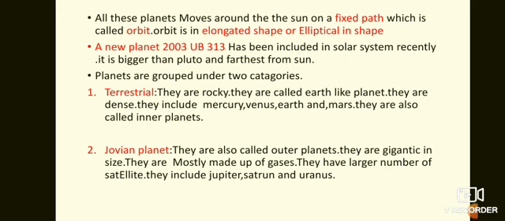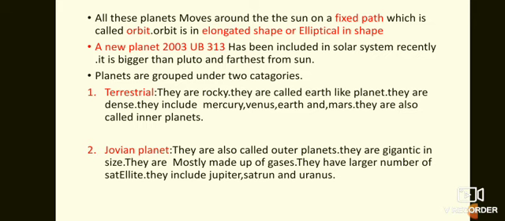All these planets move around the sun on a fixed path, which is called an orbit. An orbit is elongated or elliptical in shape. The sun is the center of the solar system, and around the sun move 8 planets.